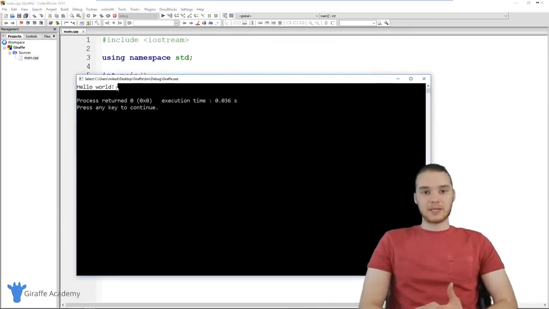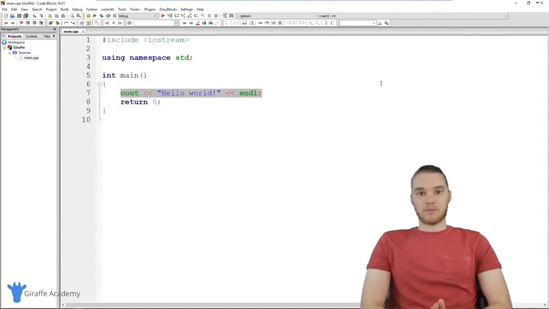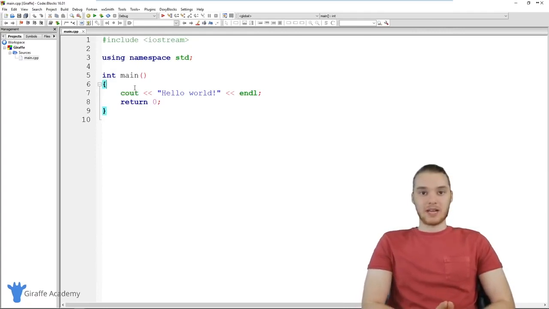So let's just go over some basic terminology. Generally, whenever we're going to run a program in C++, we're going to build the program and then we're going to run the program. Building the program basically means that we're taking all this code over here and we're converting it down into a language that the computer can understand. So the first thing we always have to do is build the file. Then what we want to do is run the file, which basically means we're telling our computer to execute all of the instructions that we wrote in our program.